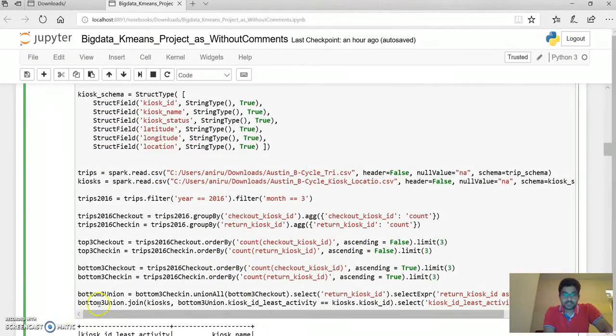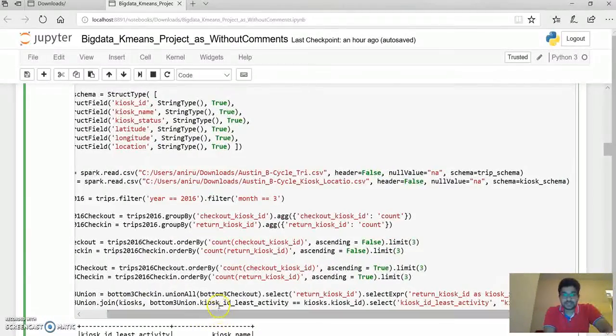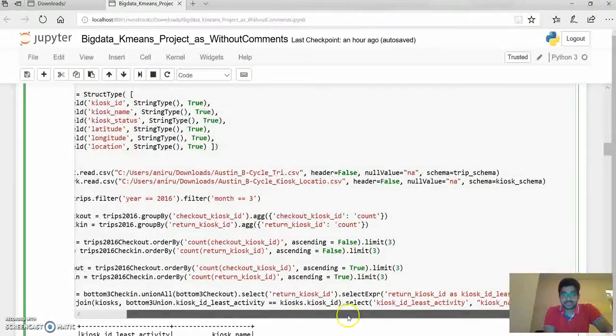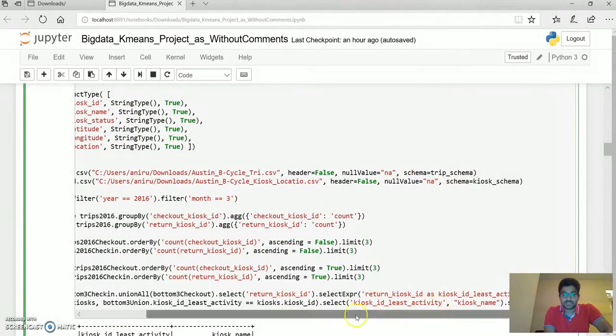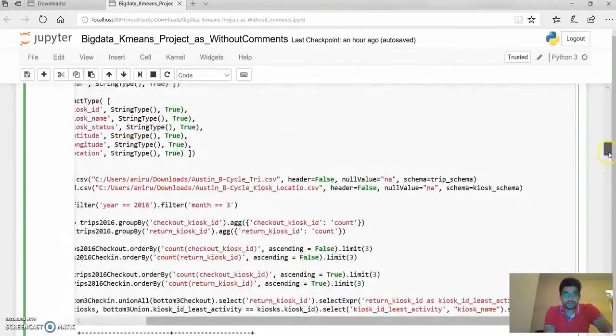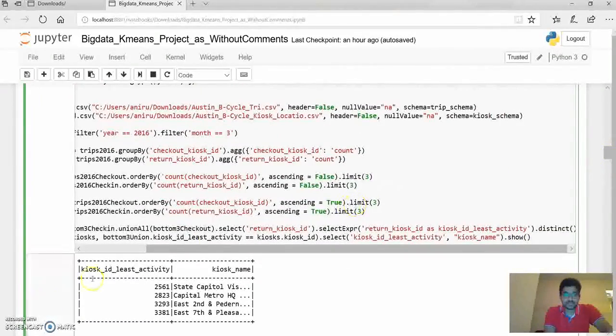We then join the bottom union created above with the kiosks on the common key, that is the kiosk ID list activity from the above and the kiosk ID from kiosks, and select only these two columns and display them. The output of this query tells us that these are the three worst performing kiosks. Thank you.